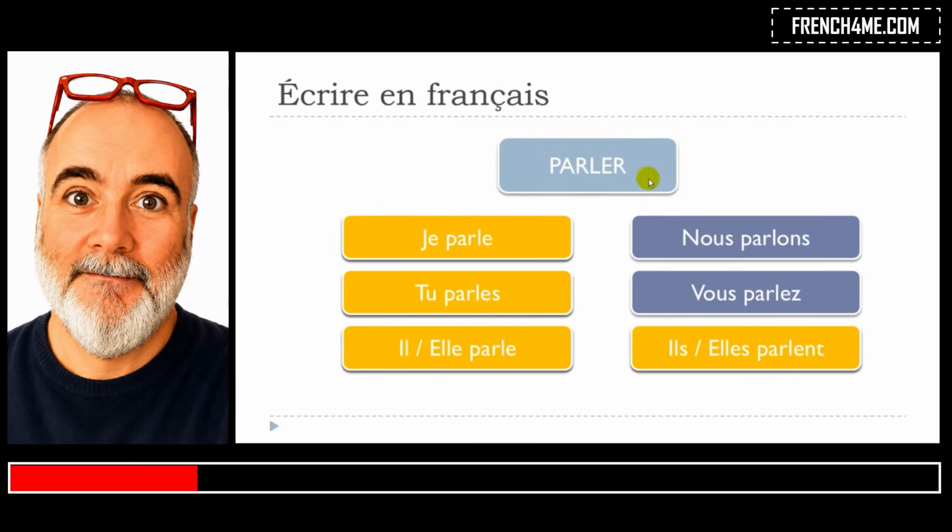Okay, so in this example, for this verb, if we finish it like that, you can see that you've got three phonetical forms. The first one is parle, okay, the yellow one. Then you've got nous parlons, and then you've got vous parlez. But of course, at one point, if you want to write it correctly, you will have to remember the endings, and you will have to put this S here, for instance, or then ENT here, even if you pronounce them the same way.